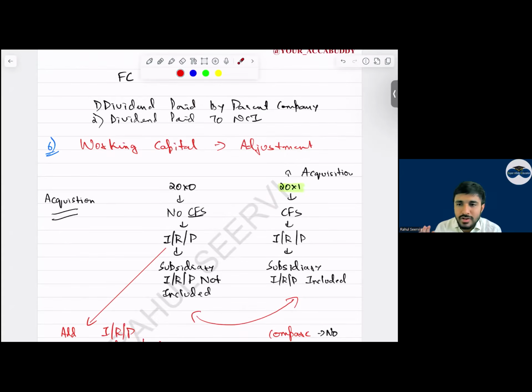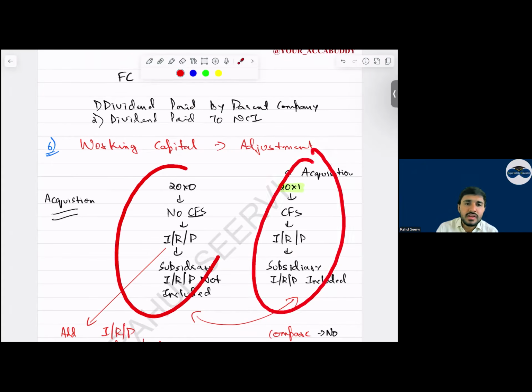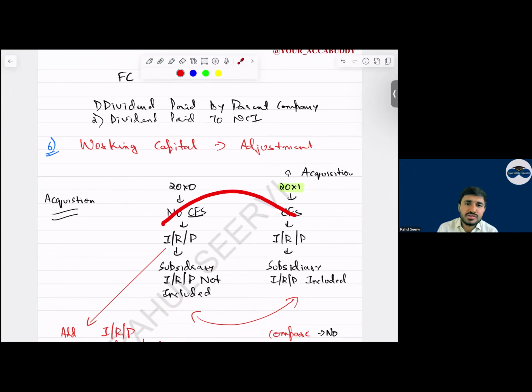Now, the accountant will do what? The accountant will refer to the previous year balance sheet and the current year balance sheet, and whatever is the difference they record. Is this right? Previous year balance sheet they are referring to and the current year balance sheet they are referring to. In the current year consolidation is done, in the previous year it is not done. They compare the balance sheets and write down this figure.